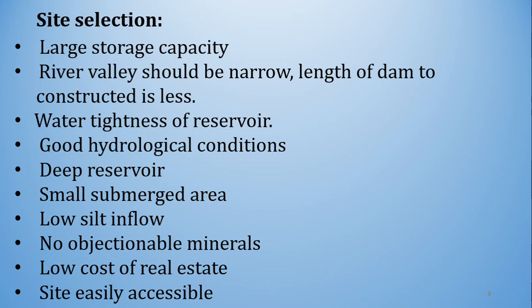There should be plenty of water availability during the monsoon. These hydrological conditions prevailing at any reservoir are necessary. Then a deep reservoir: as and when we call it a reservoir, it has a wide spread. Also, it has a depth.